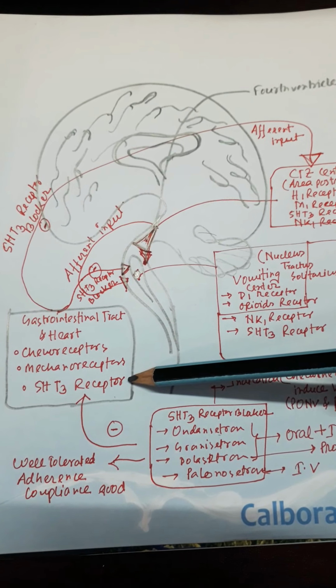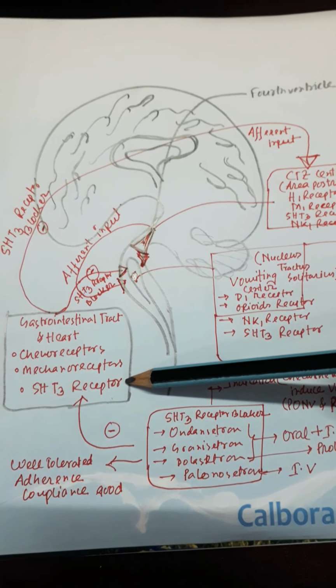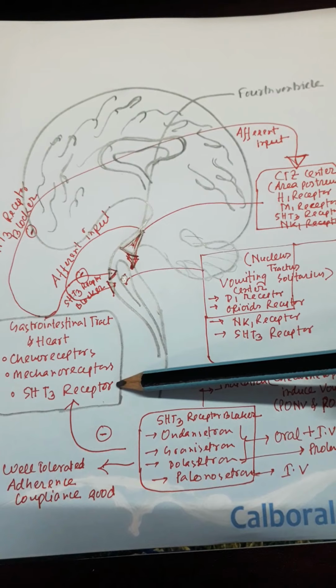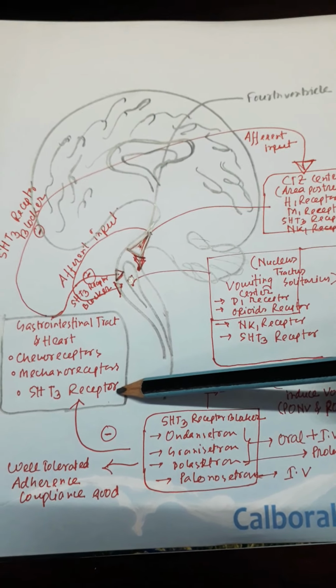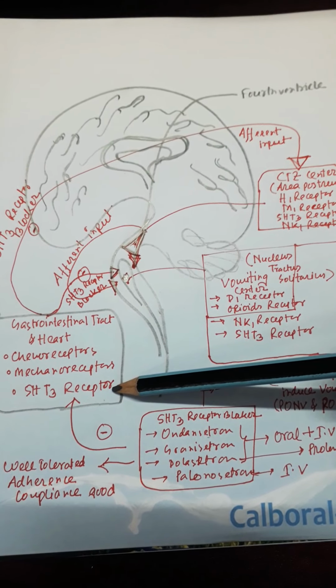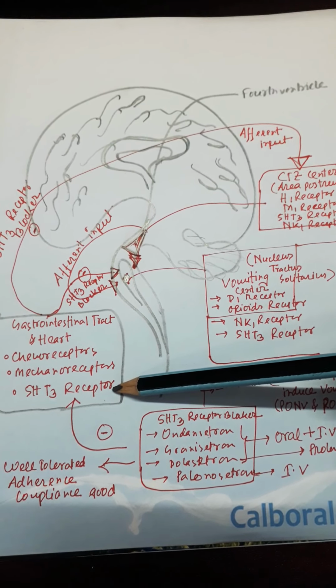Peripherally, it blocks the 5-hydroxytryptamine 3 receptor, which is involved in chemotherapy induced nausea vomiting and post-operative or post-surgical nausea vomiting.